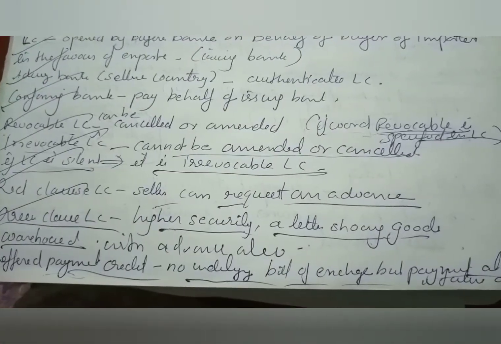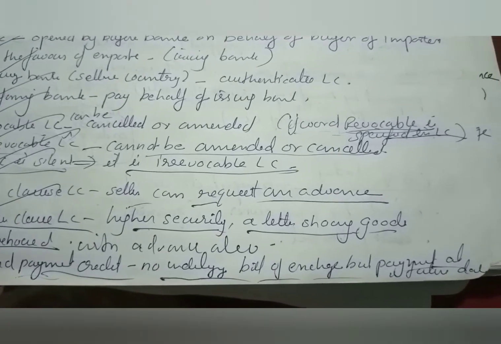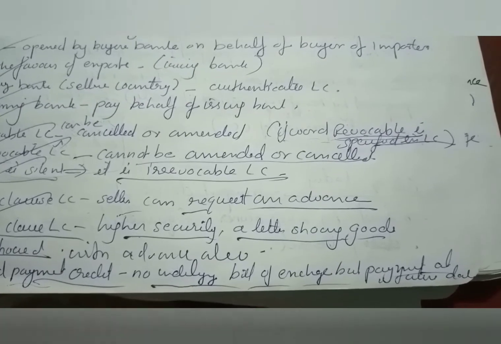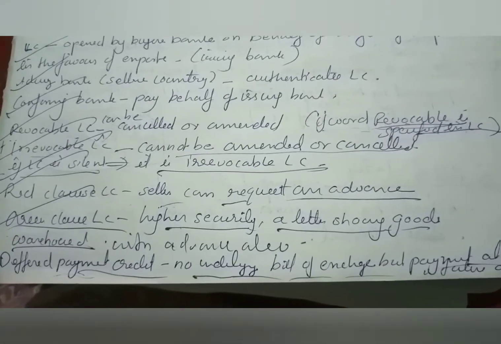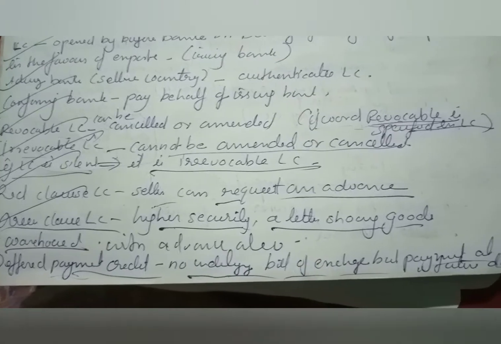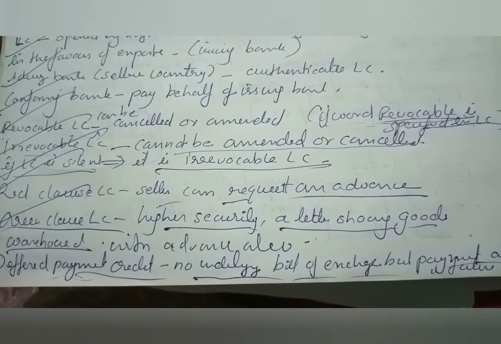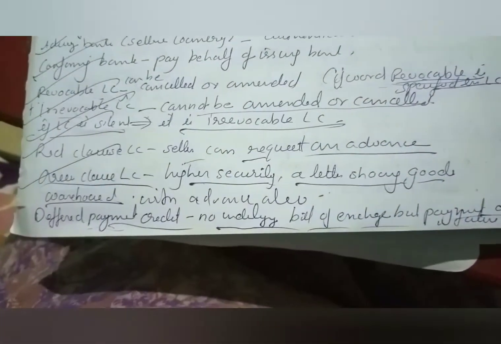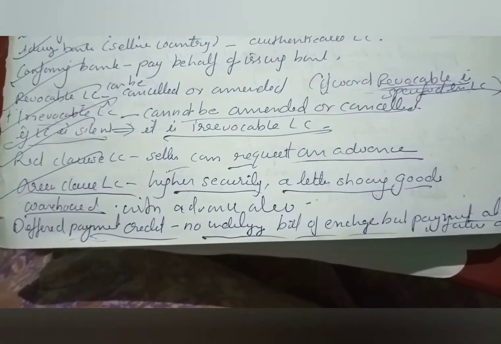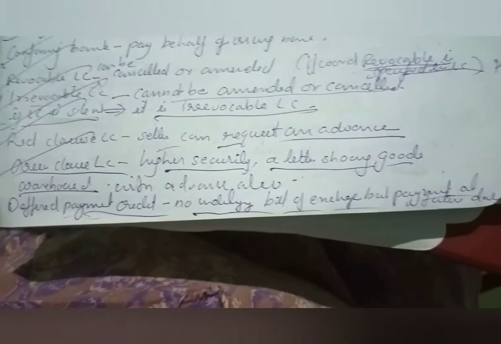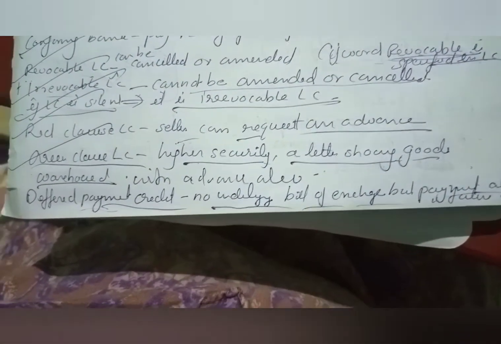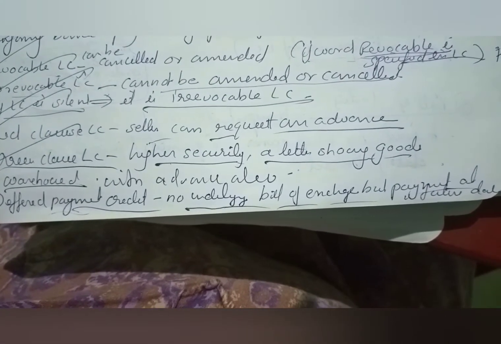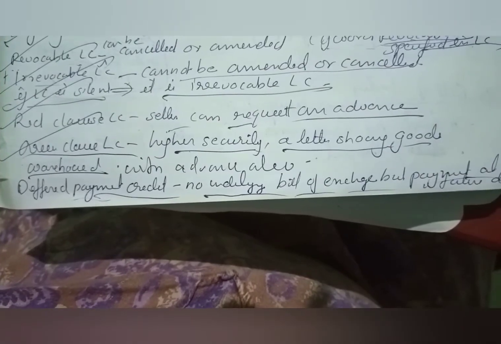A revocable LC can be cancelled or amended. All LCs are irrevocable, but an LC is revocable only if the word revocable is specified in the LC. If the LC is silent, it means an irrevocable LC. In a red clause LC, the seller can request an advance. In a green clause LC, there is higher security, and a letter showing goods warehoused with the advance is also present.